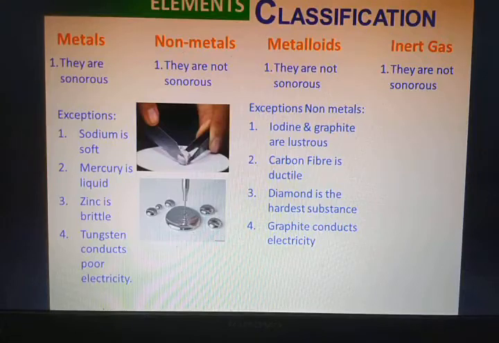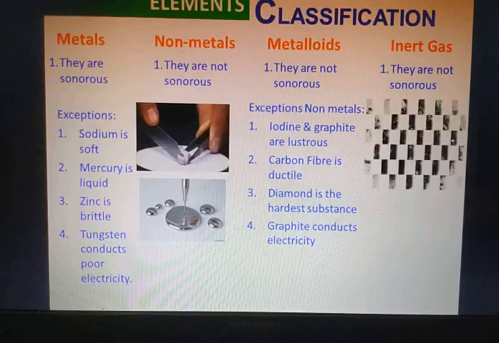Diamond is the hardest substance known. Graphite conducts electricity. So all these points are basically exceptions to non-metals as well as to metals.